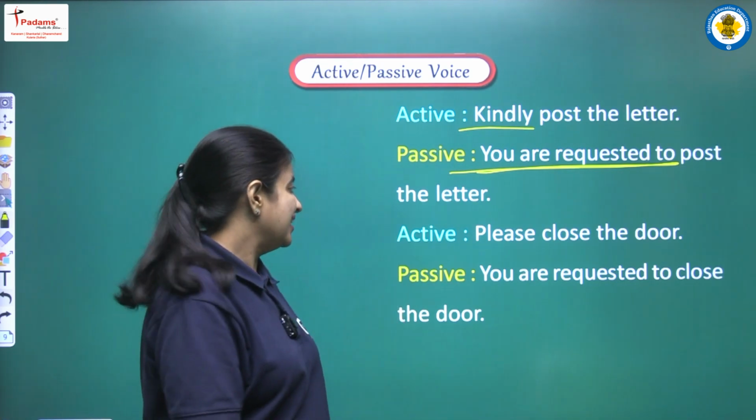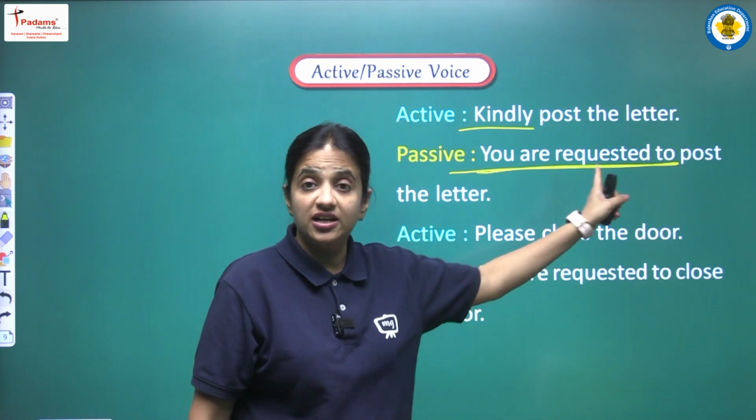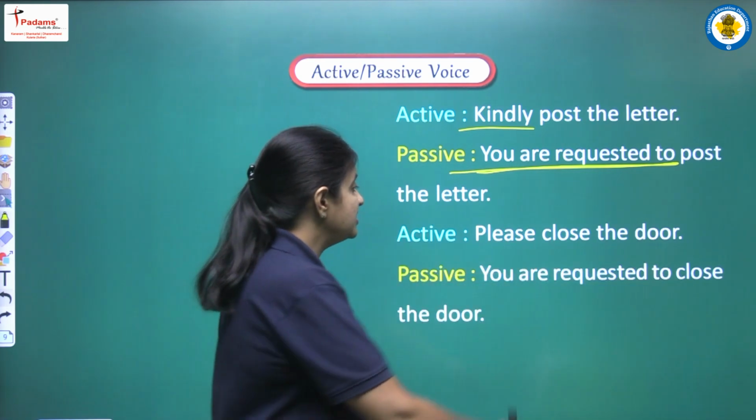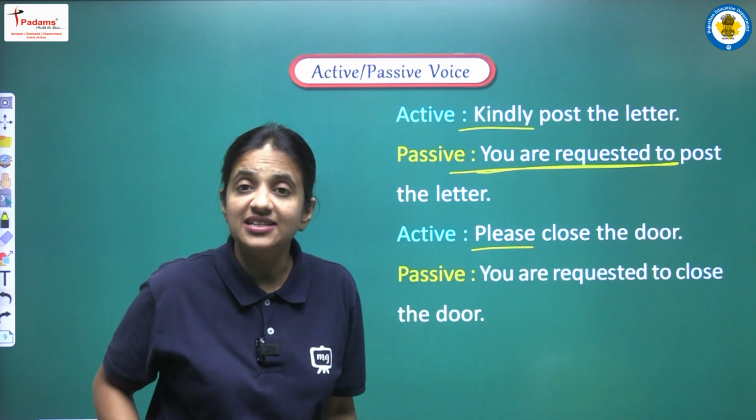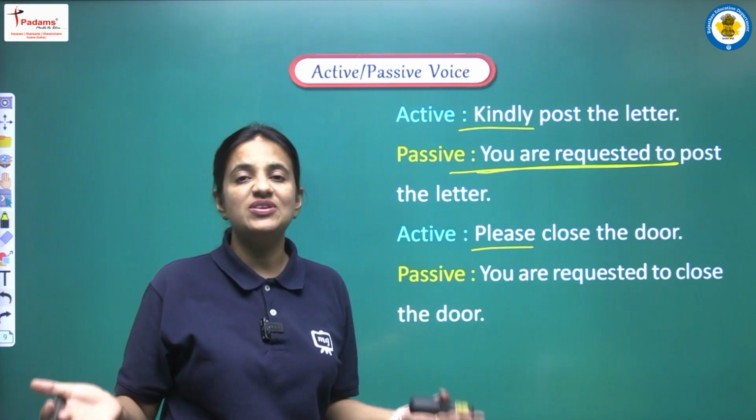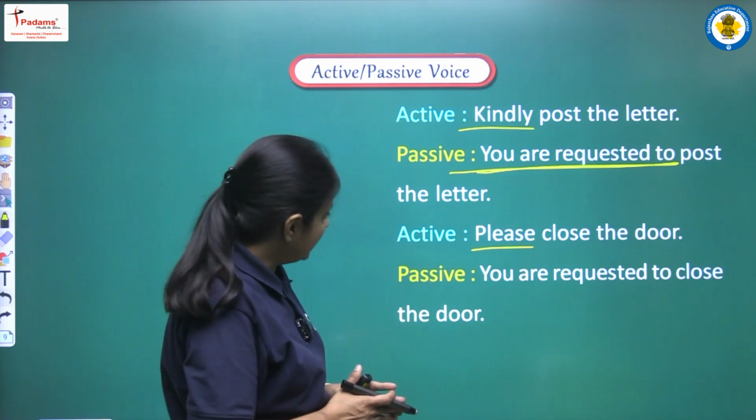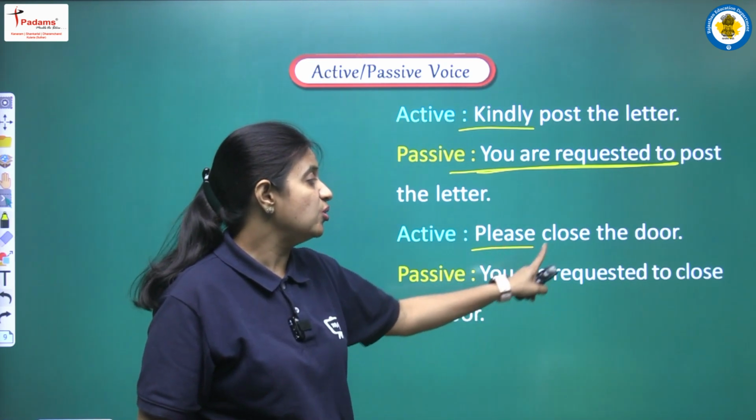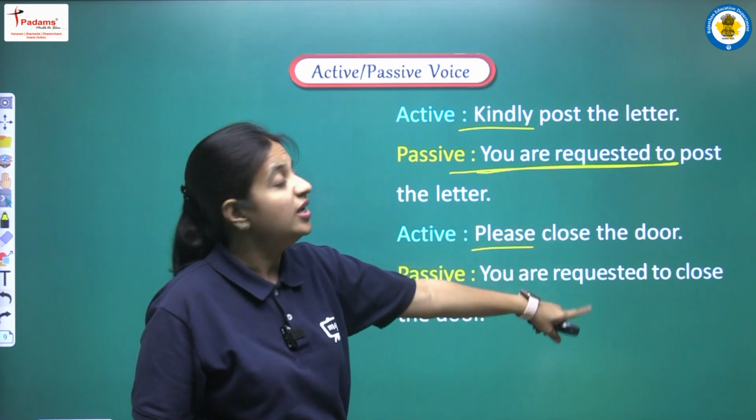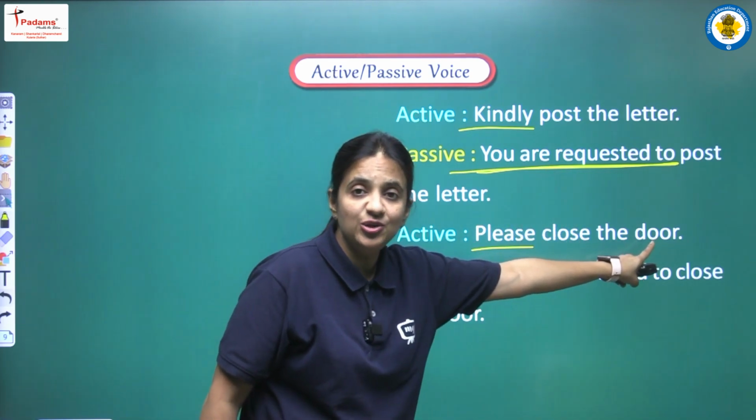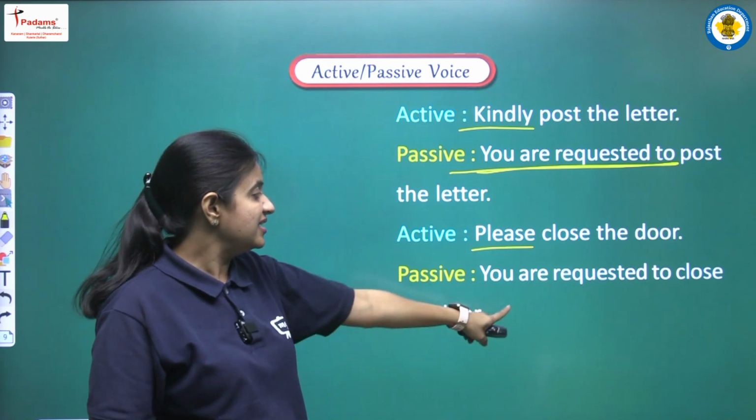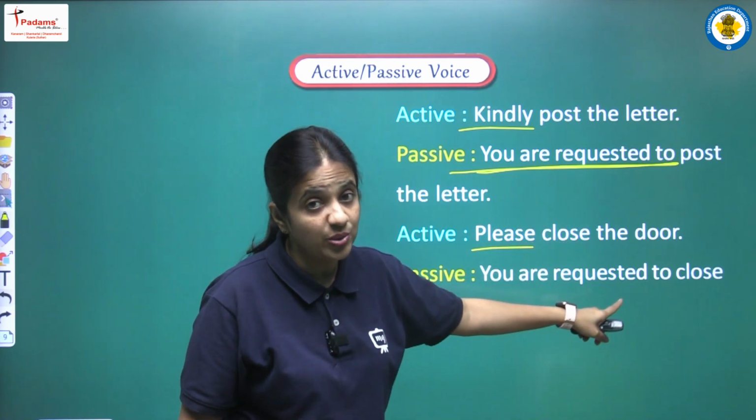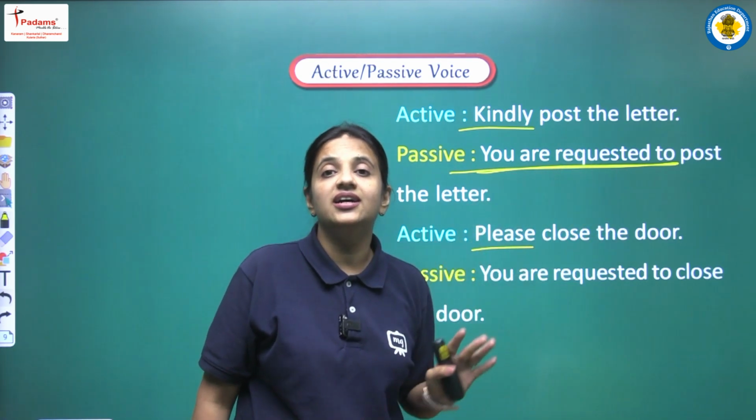Okay, next sentence, please close the door. So now it's very easy that we are having please in the sentence, so we all can say that yes we are having request here. So let's see, we have to write you are requested to, and after to close the door. So in this manner the complete sentence will be you are requested to close the door.